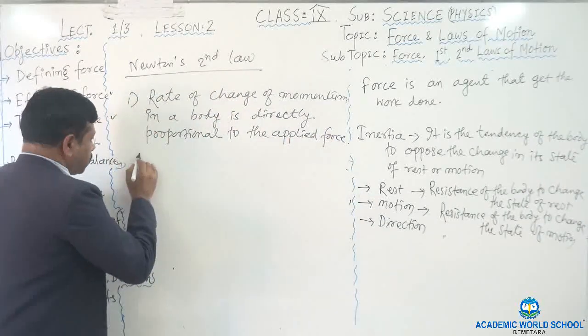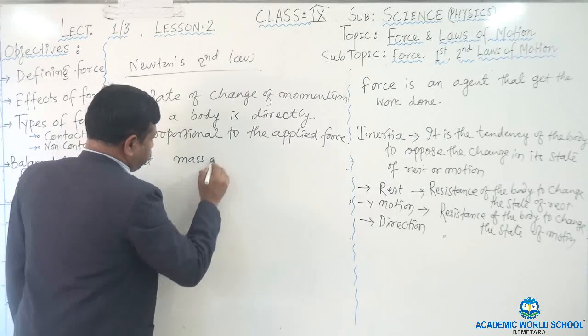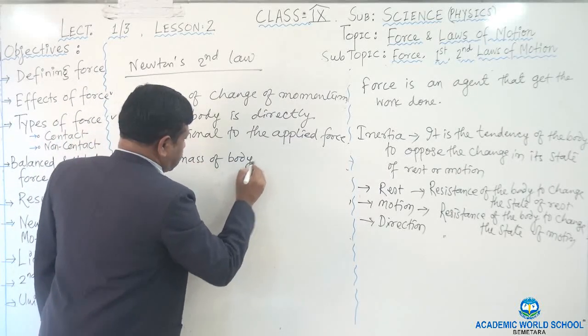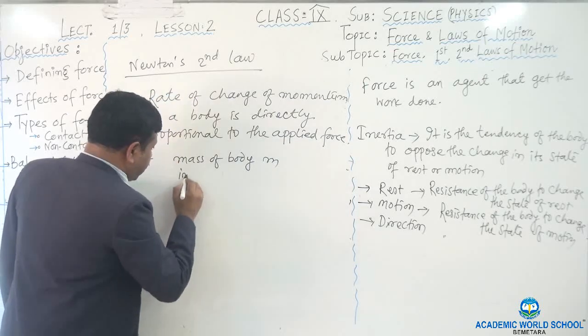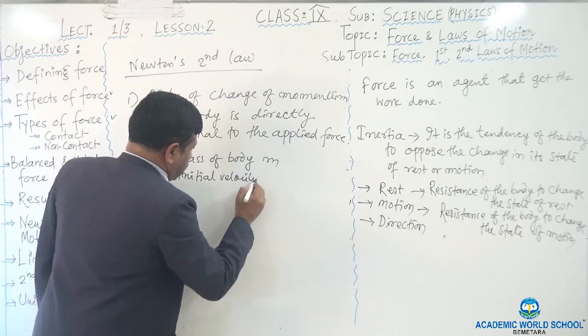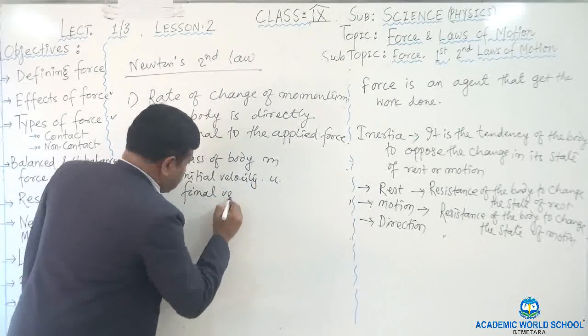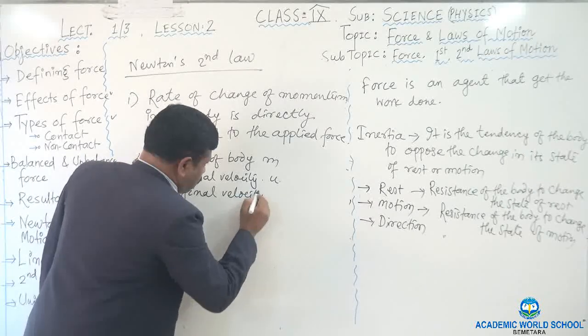To derive this, let the mass of the body be m. Let the initial velocity be u and the final velocity be v.